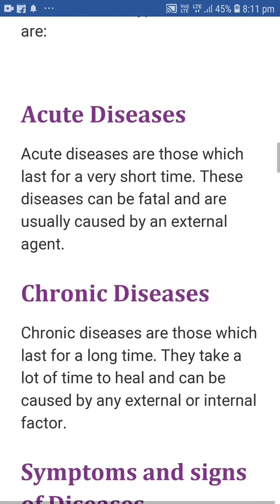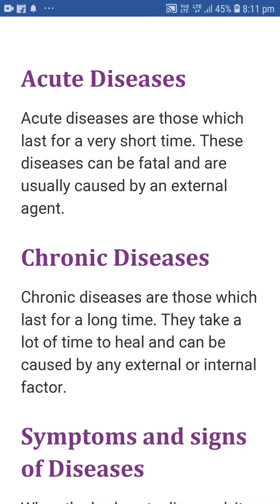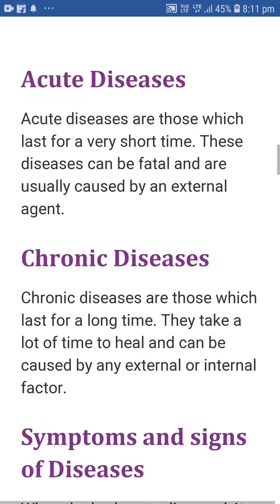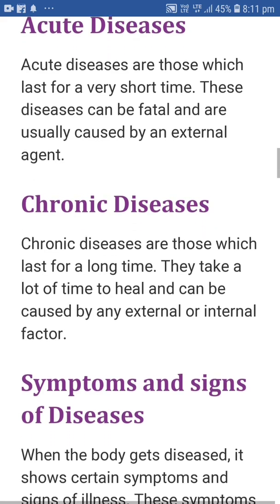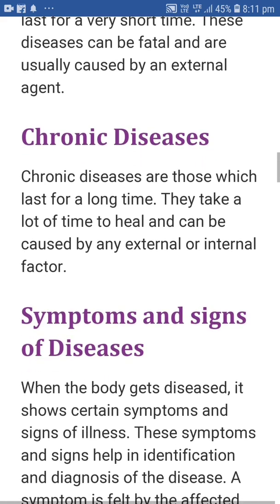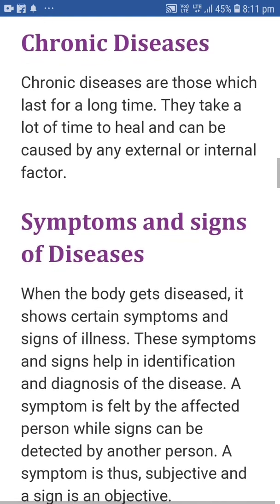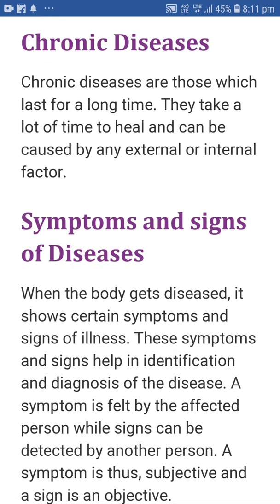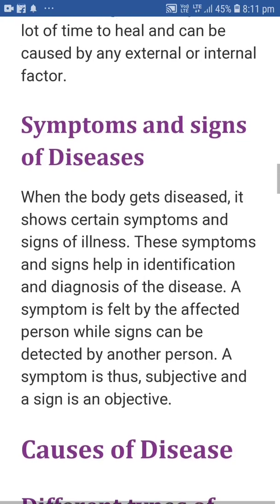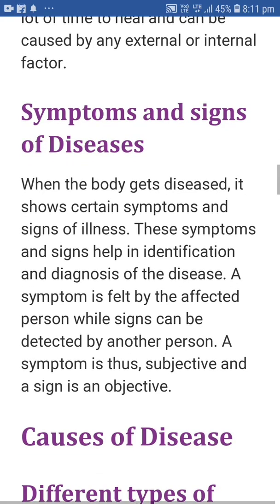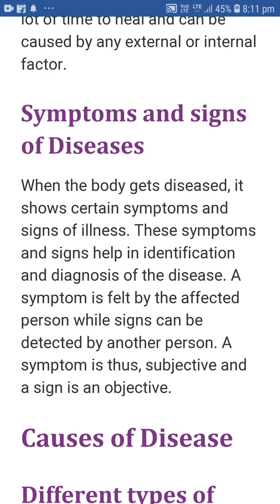Next one is chronic diseases. Chronic diseases are those which last for a long time. They take a lot of time to heal and can be caused by any external or internal factor. Symptoms and signs of diseases. When the body gets a disease, it shows certain symptoms and signs of illness. The symptoms and signs help in the identification and diagnosis of diseases.